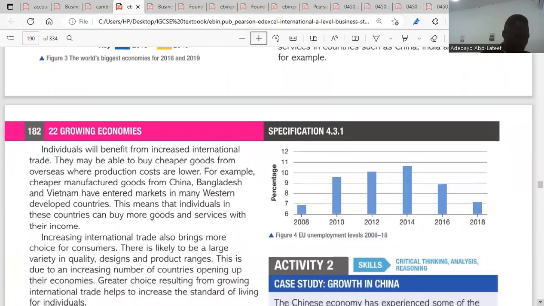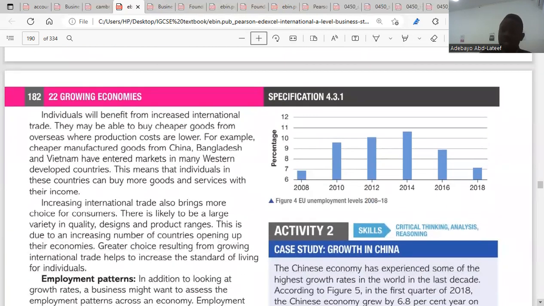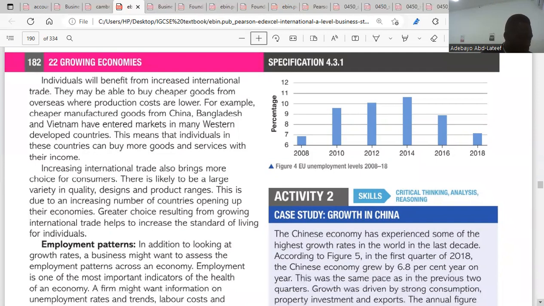Then, for employment patterns, as the economy is growing, jobs will also be made available, which means countries that have high unemployment rates will start having a low unemployment rate, or will start witnessing an increase in employment opportunities. So here I wrote, unemployment and employment rate varies with countries.